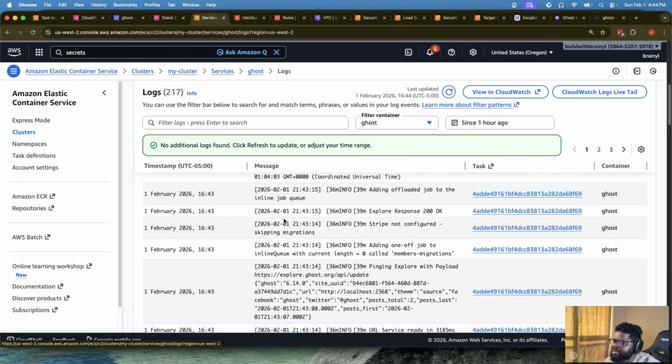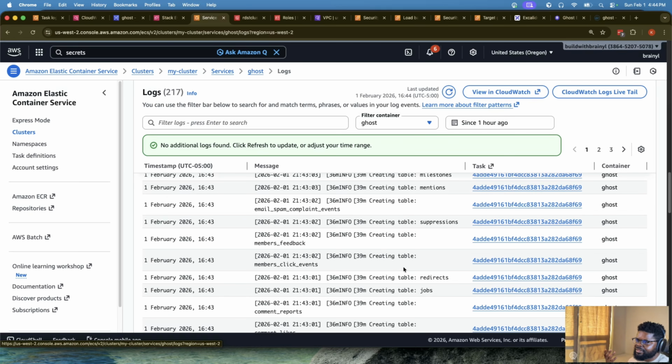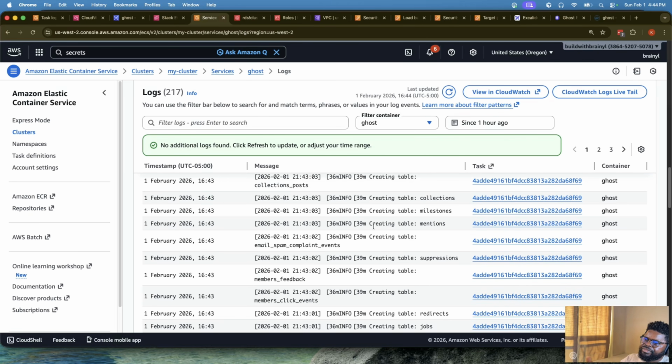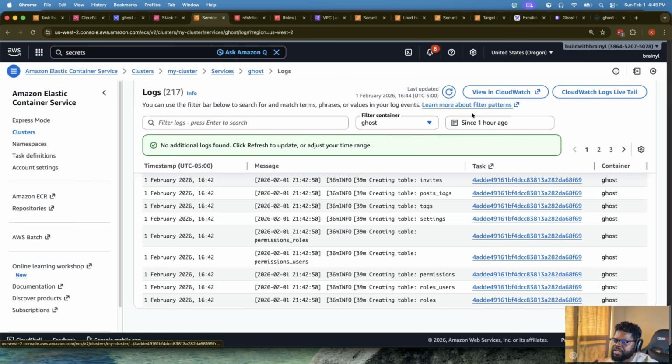Let's check the logs. Perfect. We're making progress at this point because you can see we gave it the correct stuff. It's creating tables: collections, milestones, mentions, and so on. It's creating a number of things, and it's not failing, right? So to some extent we've created a good connection. We've created an ECS task that can talk to a database, all secure. Now you can see the connection is going through, and the service after a while will be running.